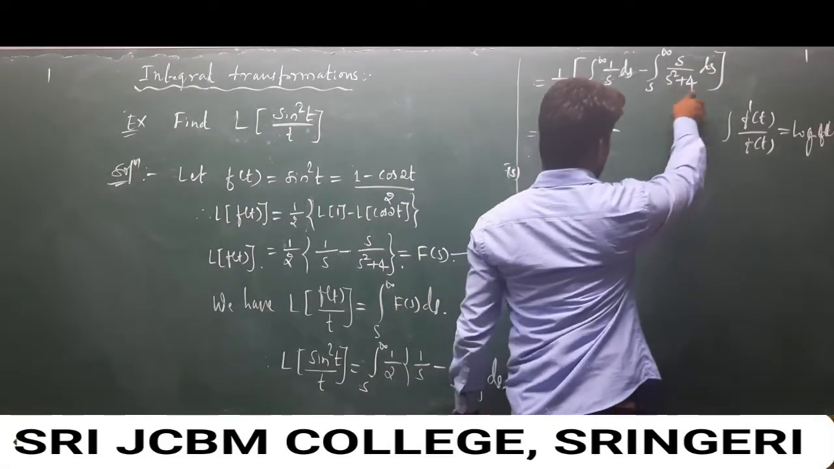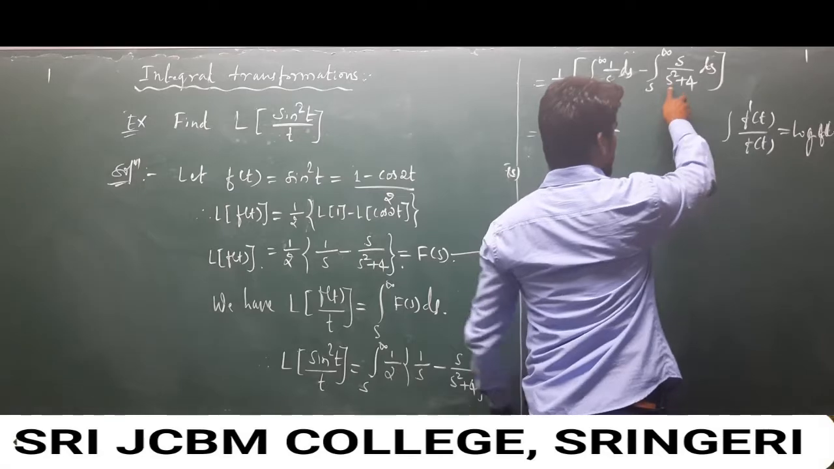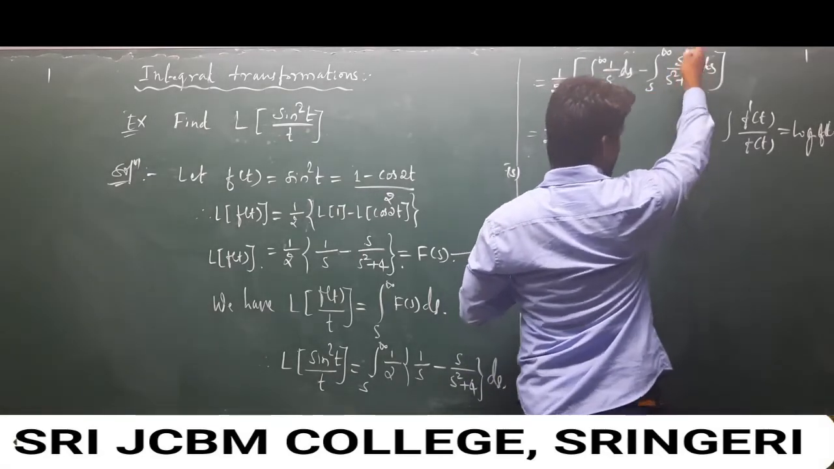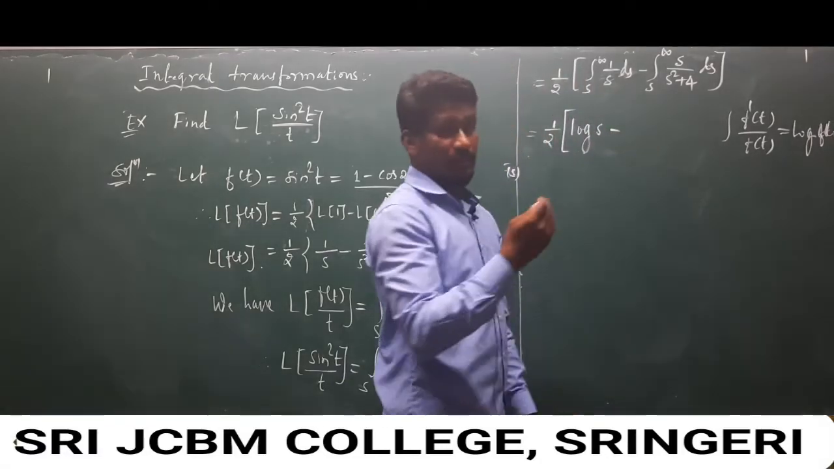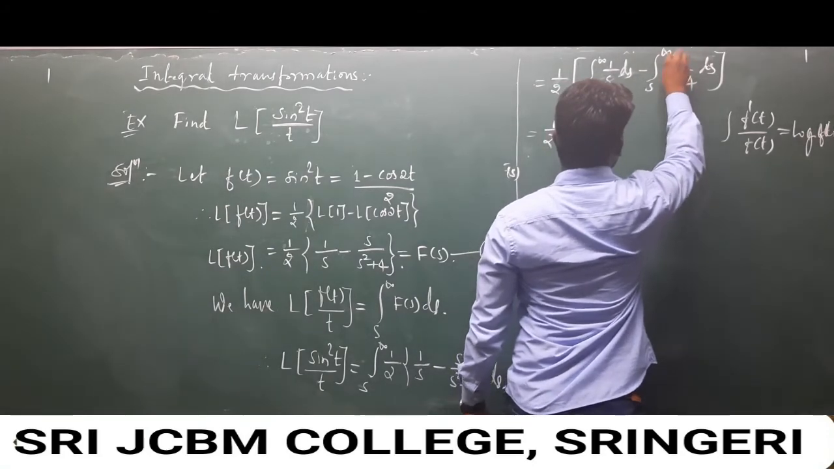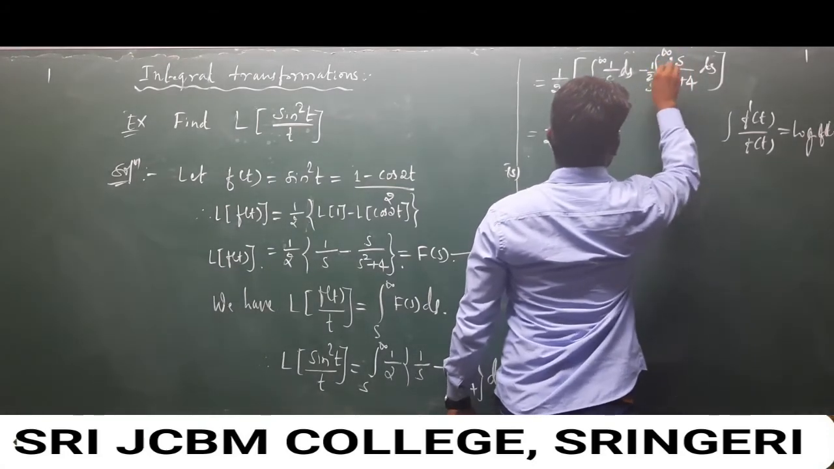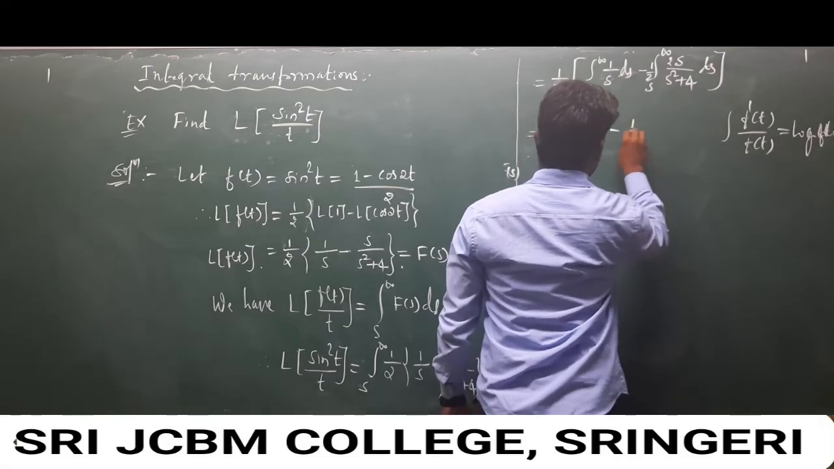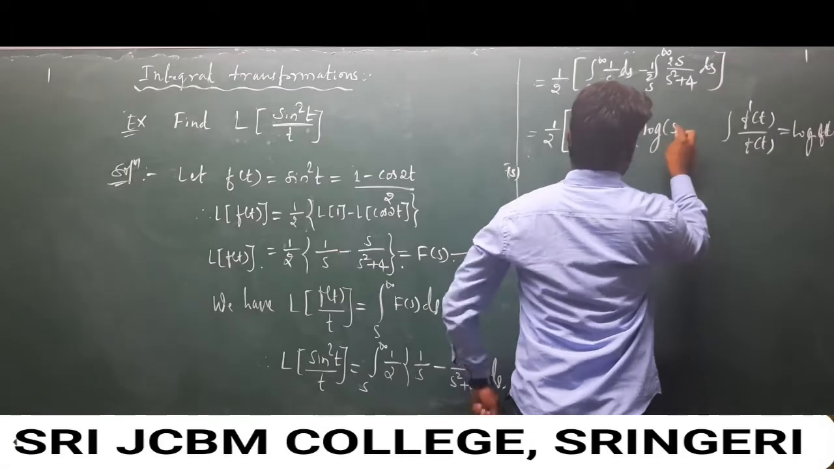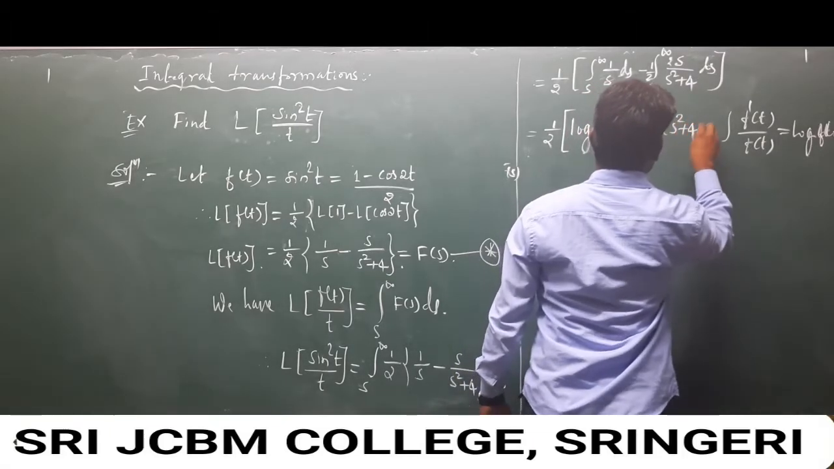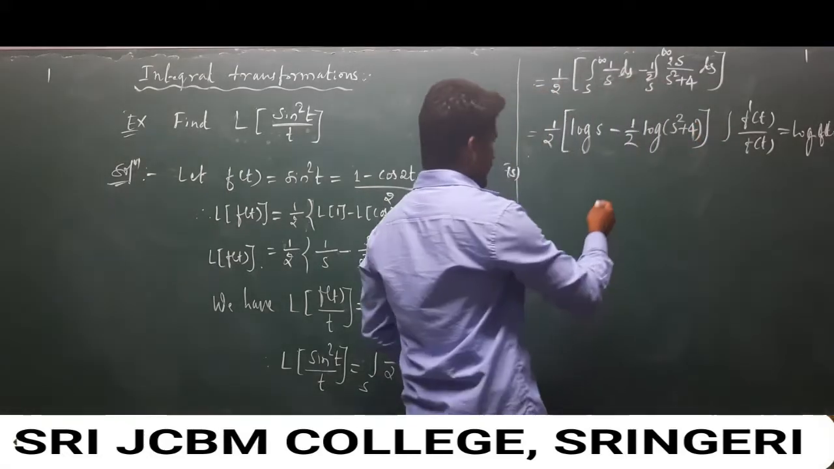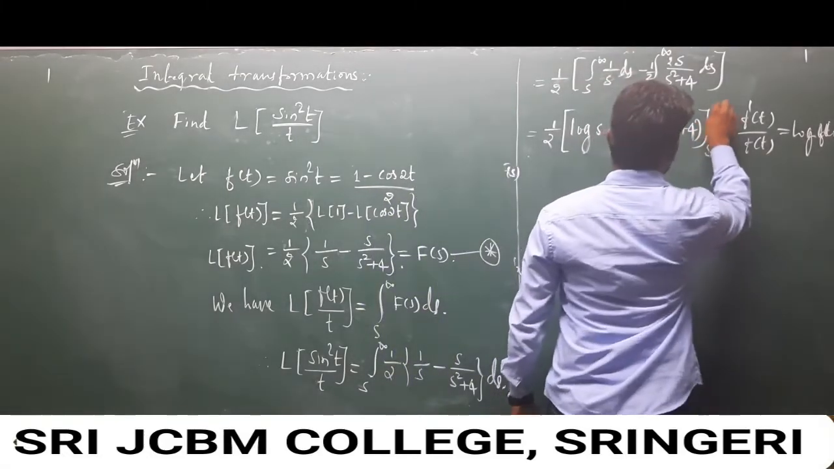So here if we differentiate this term, we get the numerator 2s. But 2 is not in the numerator, so we just have to multiply and divide by 2. It means we multiply by 2 and divide by 2. So we get 1 over 2 log of s square plus 4, and the limit values are s to infinity.